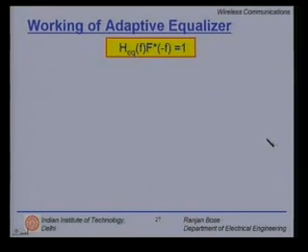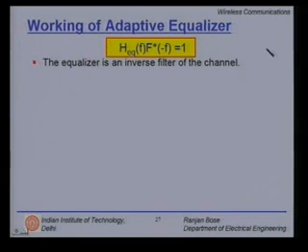are the two basic equations that have to be satisfied for any equalizer to work effectively. So, we start from the frequency domain, h equalizer f times f star minus f is equal to 1. What does it take? It implies simply that the equalizer is an inverse filter of the channel, right?